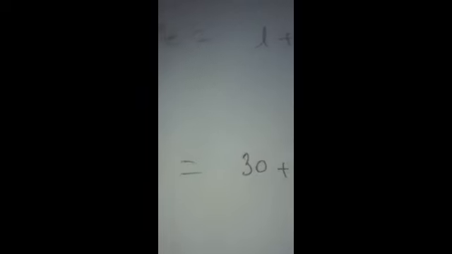Now median is equal to L plus n by 2 minus cf by f into h. It is our formula to find the median. Now we will substitute all the values which we have obtained. The value of L has been substituted with 30, the value of n by 2 with 85, the value of cf with 30 plus f1, the value of f with 40, and the value of h with 10.